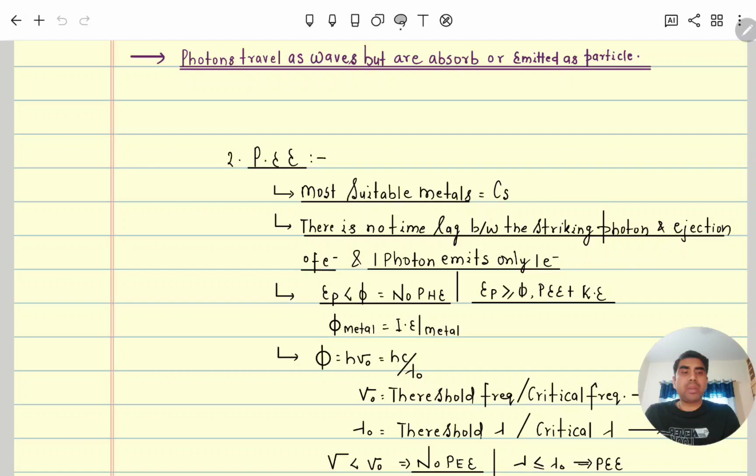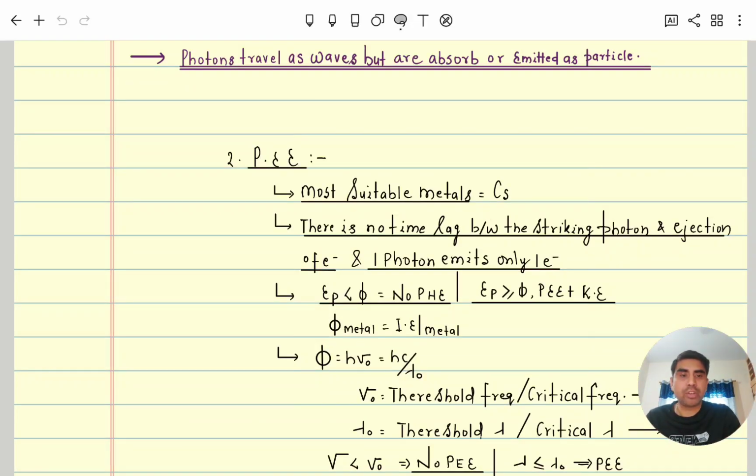Any metal will have valence electrons, and that valence electron is attracted by the kernel, the nucleus of that metal. So minimum energy is required so that electrons come out from the metal surface. That minimum energy is called the work function.